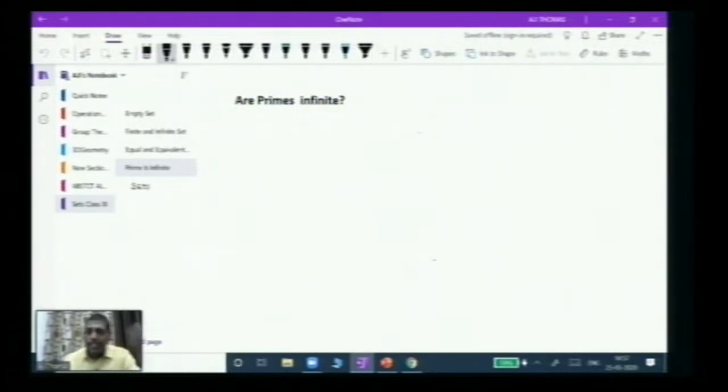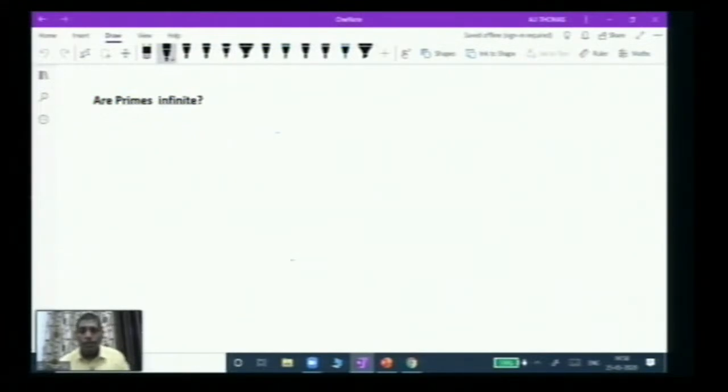Actually, in class 10th you have done proof. You proved that root 2 is not a rational number. How did you prove it? You proved it by the contradiction method. The contradiction method is that, contrary to what you want to prove, you assume something, and you get somewhere a contradiction. Then you claim that the assumption you made is wrong. Proof in mathematics is fundamental, so let us try to prove it.